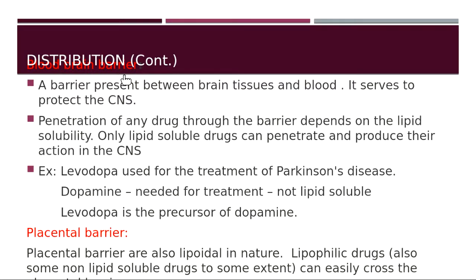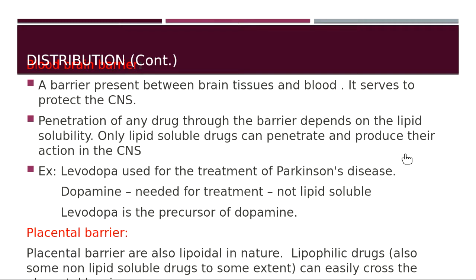What is the function of BBB, that is blood-brain barrier? It serves to protect the CNS. So it will protect the CNS and it will not allow all the drugs to reach the CNS. Which drugs will reach the CNS? Only the drugs which are lipid soluble, because the blood-brain barrier is a bilayer made up of lipids.